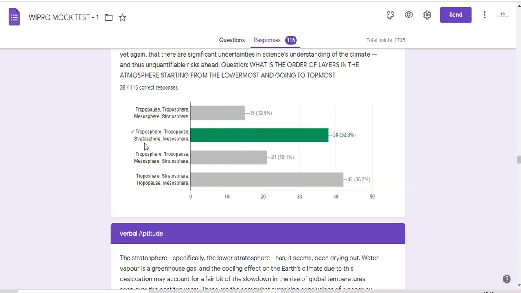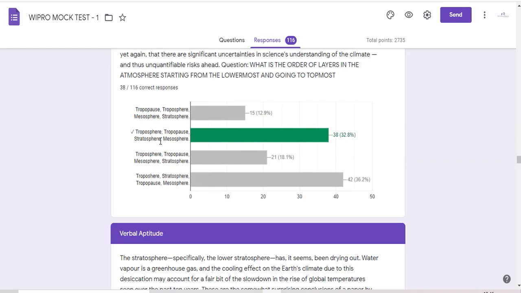Troposphere, tropopause, stratosphere. Yes. Again recheck the other options also. Troposphere, tropopause, mesosphere. No. Troposphere, no. Then B is the answer. That's it. How much time I have taken? So it is absolutely essential for you to read the passage once, even though you understand, even though you don't understand, read it once, so that at least one question you can attempt correctly.